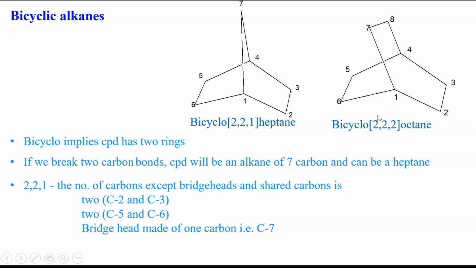This first 2 represents the C2, C3 side of this bicyclic ring system. The second one represents the C5, C6 side of the bicyclic ring system, which is separated by a bridge having 2 carbons in it, C7 and C8. That's why 2, 2, 2 octane.